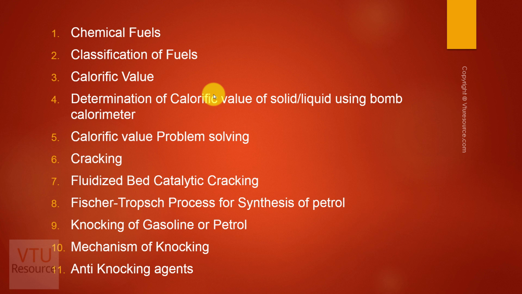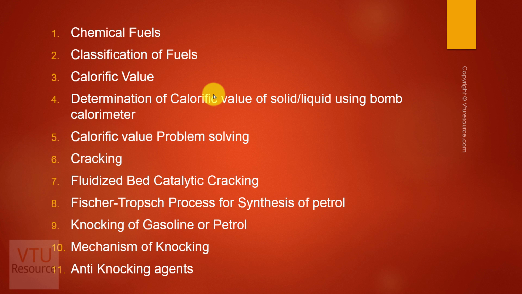So one of the methods to obtain petrol, that is gasoline, is cracking. How we are going to obtain petrol is by cracking. We have different types of cracking. One of the methods is fluidized bed catalytic cracking. Again, we are going to synthesize petrol in the laboratory. It is called synthetic petrol. We have various methods to synthesize petrol in the laboratory. One such method is the Fischer-Tropsch process.